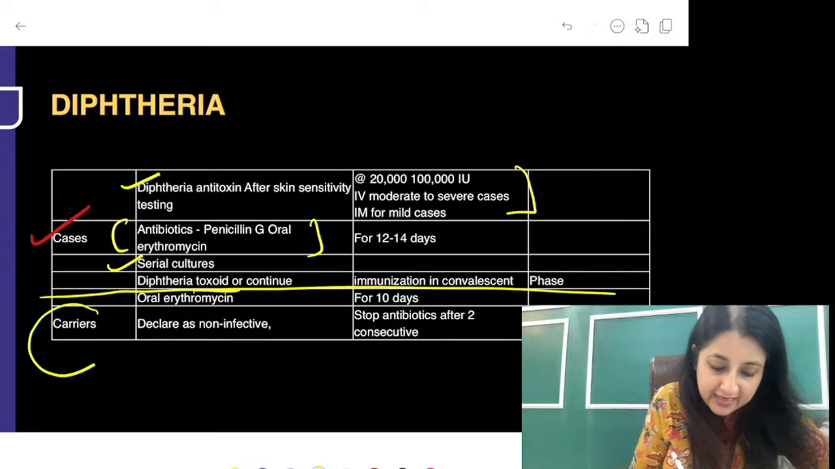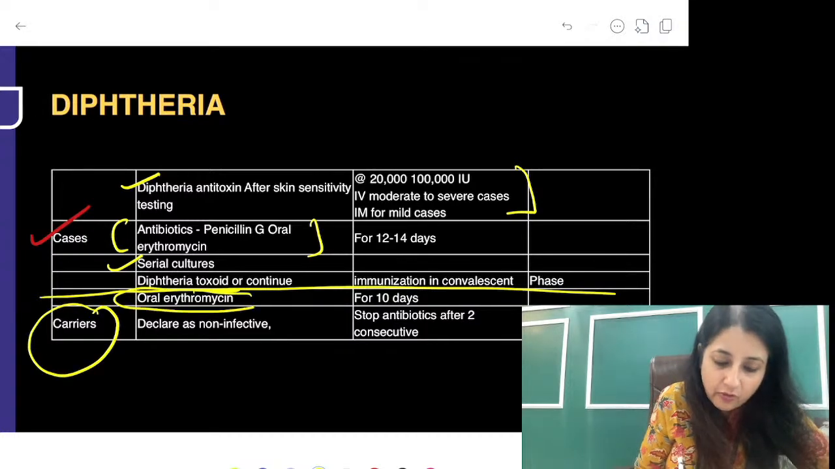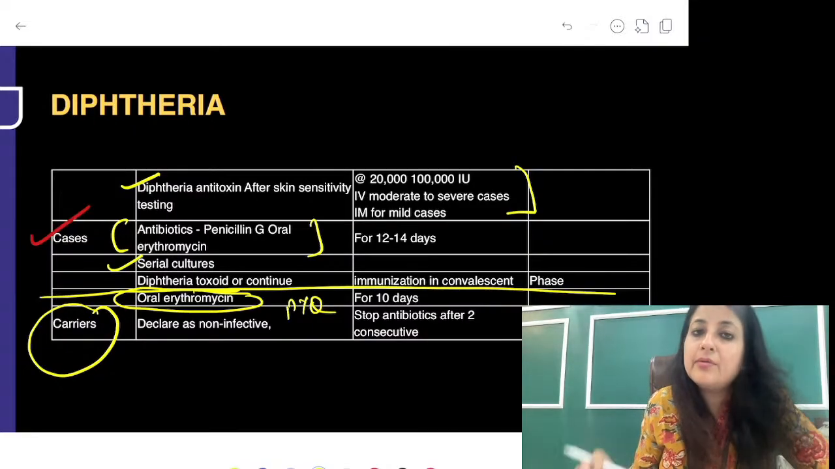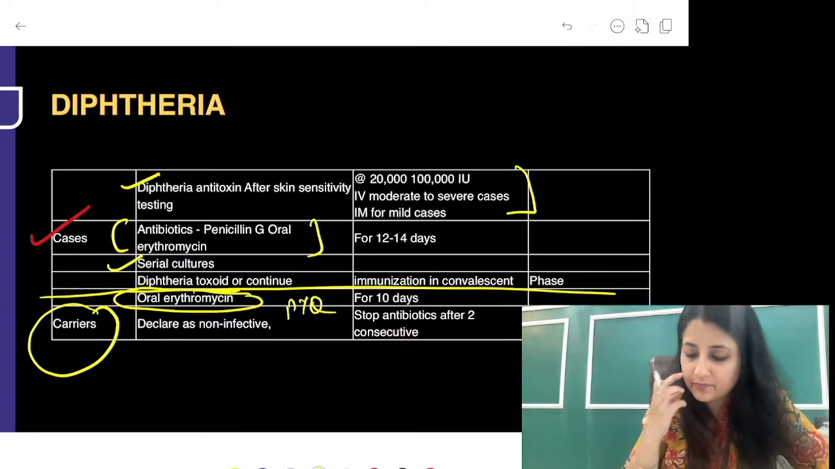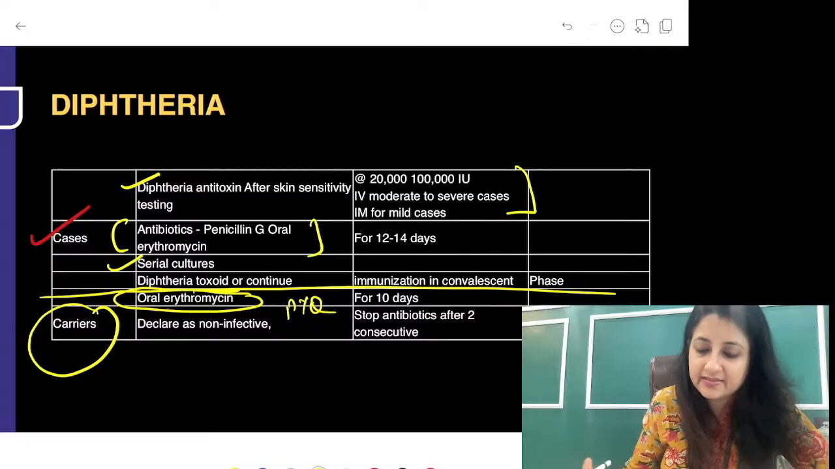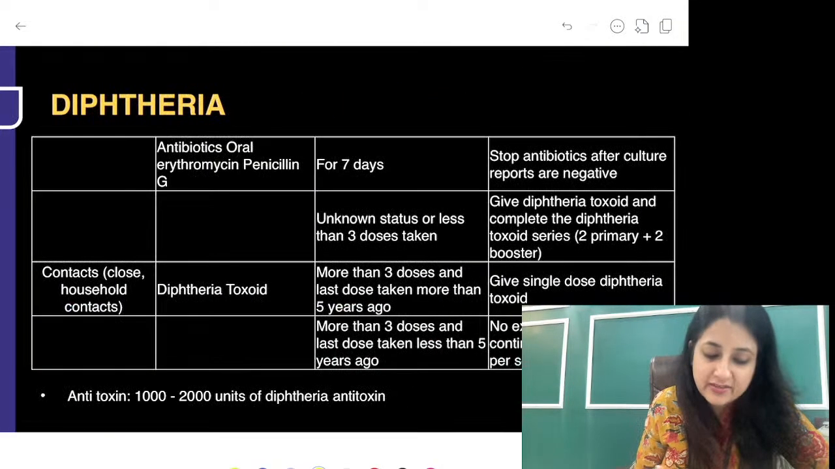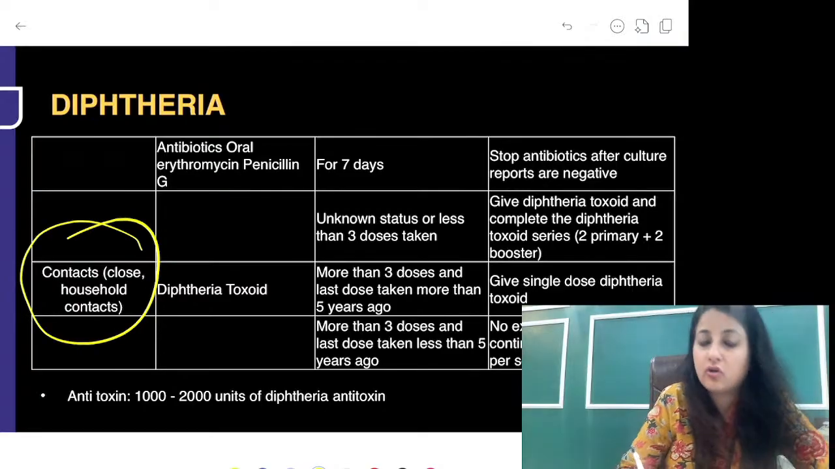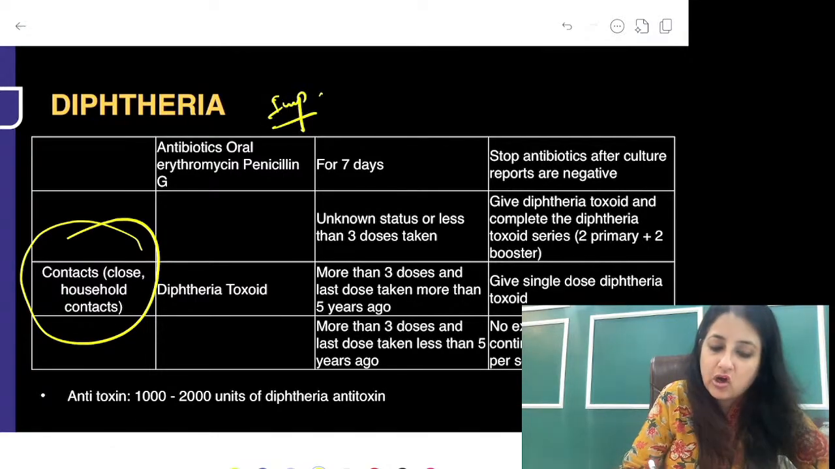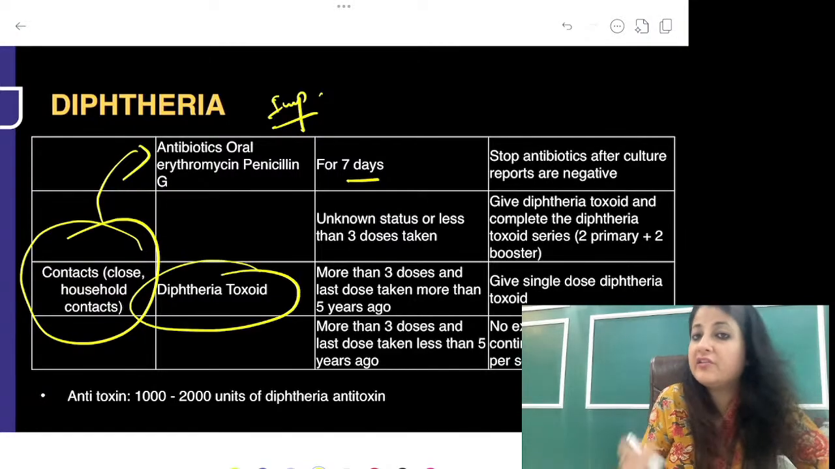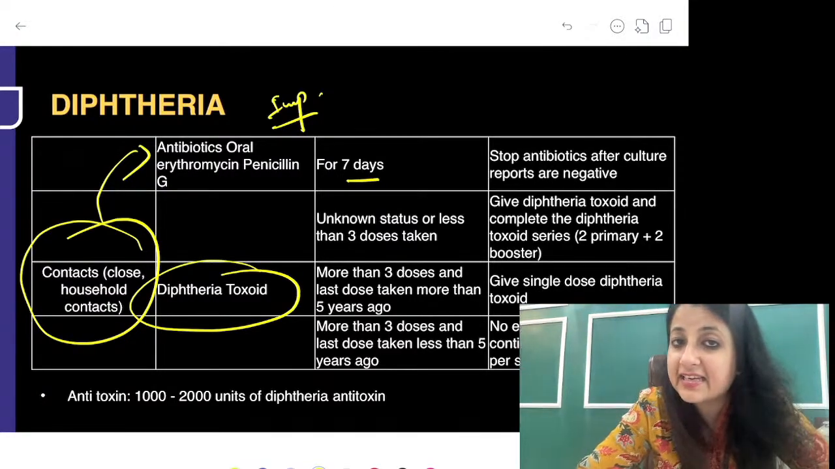What do you do for carriers? For carriers also, this is a PYQ. We will give erythromycin for 10 days for carriers. Remember, we declare non-infective when there are 2 consecutive negative cultures. We'll stop antibiotics. But the question which is very important is for contacts. Okay, so for contacts you will give oral erythromycin for 7 days. What about diphtheria toxoid? Now here the sibling is vaccinated, guys.